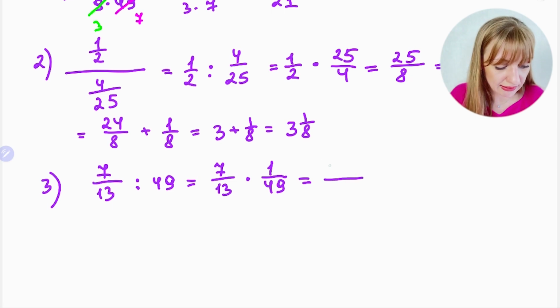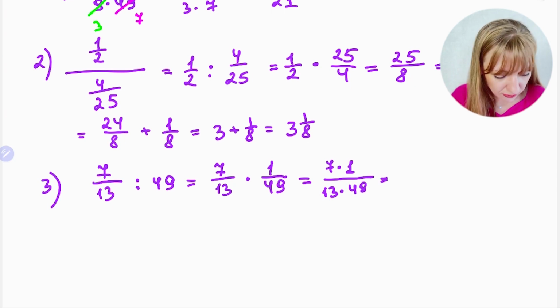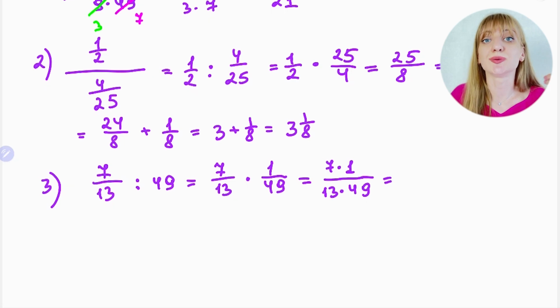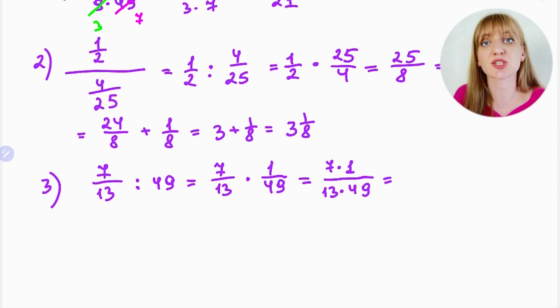We just multiply numerator 7 times 1 and denominator 13 times 49. Now we need to think: is there any way to simplify it, to make it smaller? You have 7 on the top, and sometimes people think you can only do cross multiplication. No, cross multiplication is not about multiplication of fractions, it's only about proportion, when you have a fraction equal to a fraction.